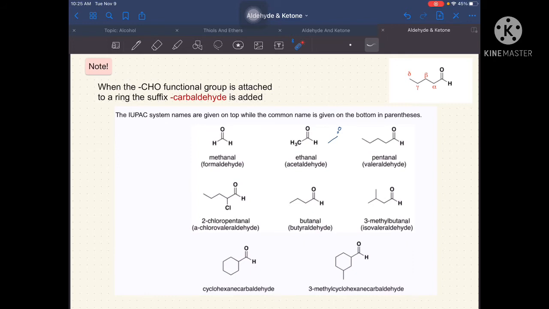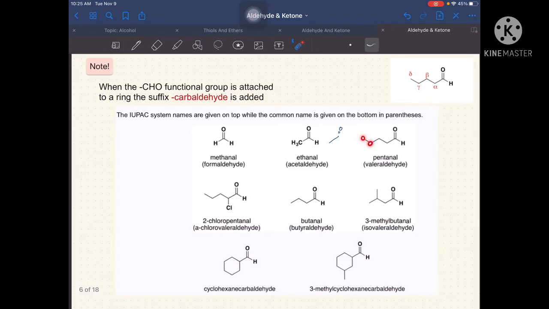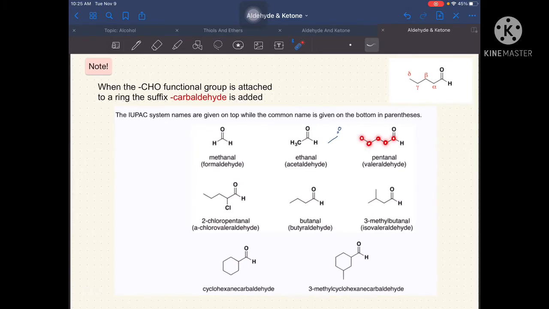So, let's try to check this one. We have here 1, 2, 3, 4, and 5. And then, yung andito sa dulo, it is not considered as one carbon atom. So this line just serves as a proof of connection ng hydrogen going to our carbon. And then, andito yung ating oxygen na connected sa ating carbon atom. So, ibig sabihin, in that case, it will only give us 5 carbon atoms for this structure. So, if we have 5 carbon atoms, that is pentanol.